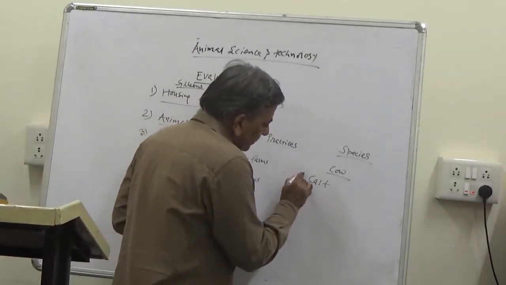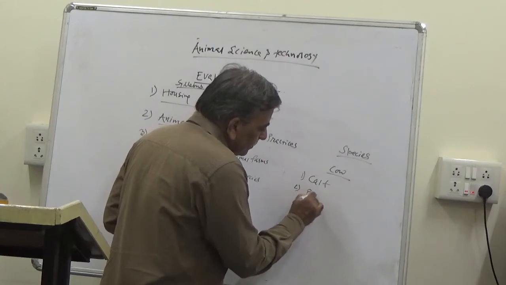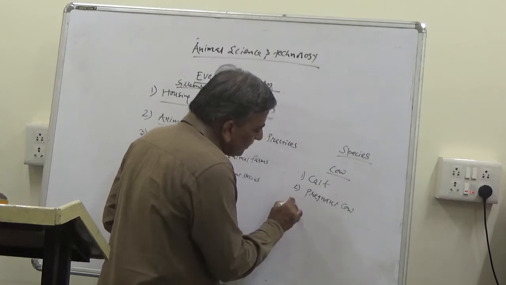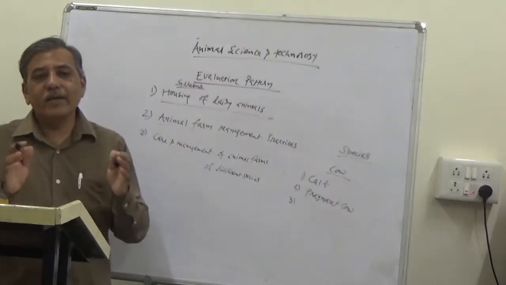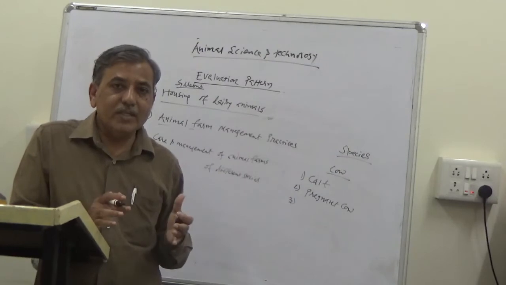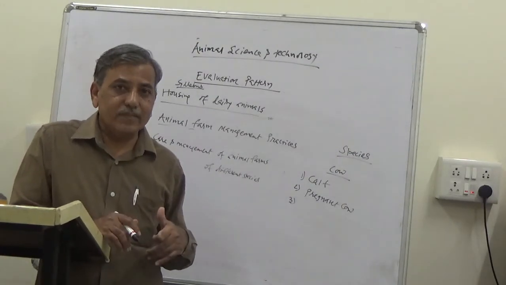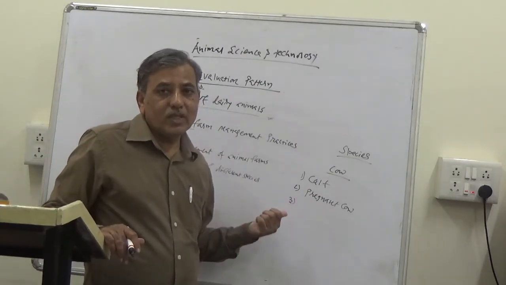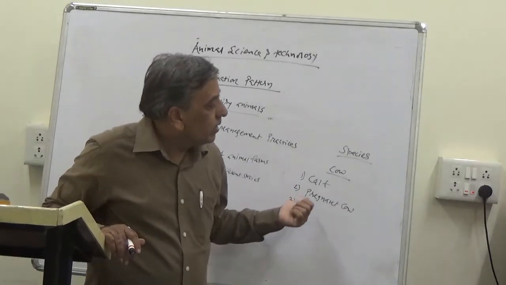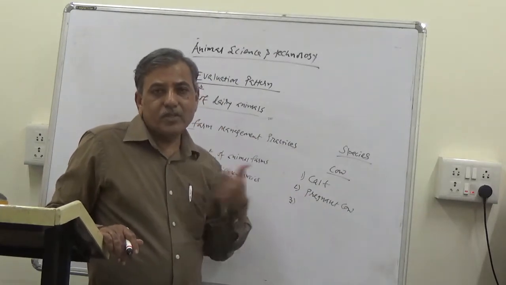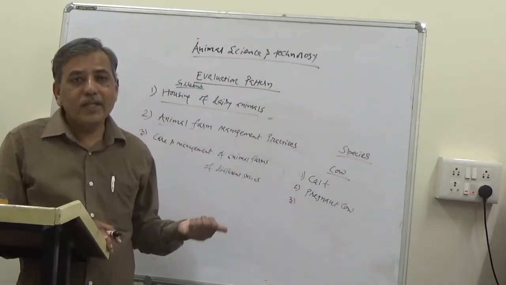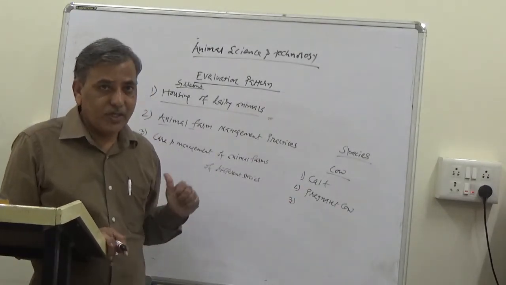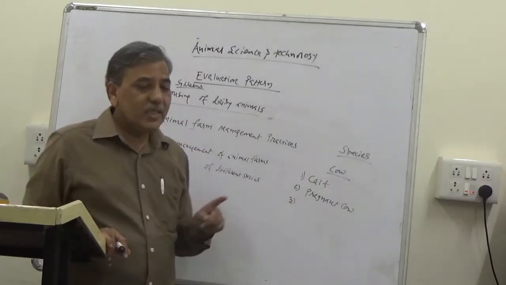Then pregnant cow means the cow which is having a young one or fetus growing in its uterus. After completion of the pregnancy period, there will be delivery or parturition and the young one will be delivered outside the body. So, pregnant cow is another class.